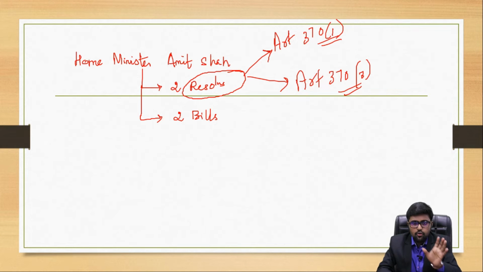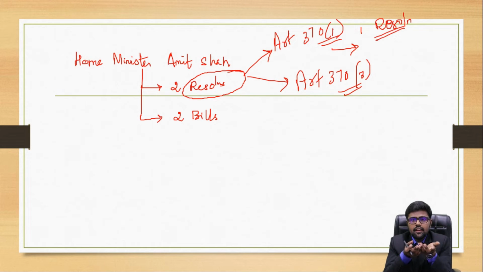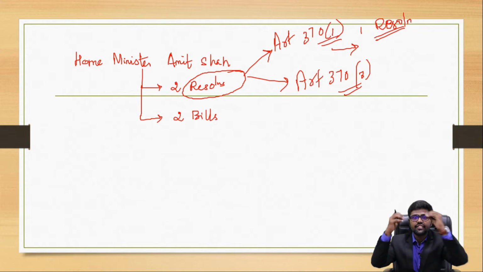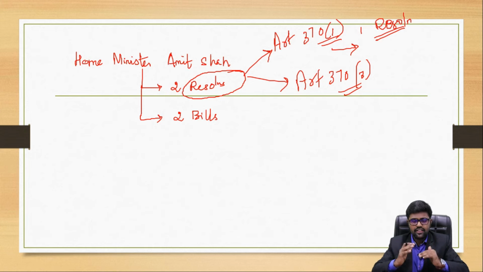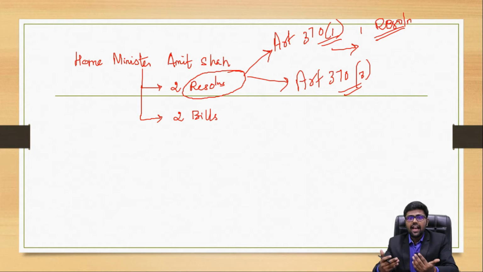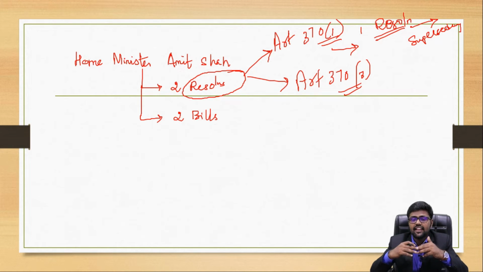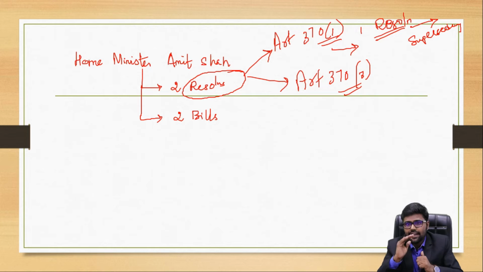Now I will just tell you what's happening. Using the first one, there was a first resolution. The resolution is trying to give effect to all the Indian constitutional provisions in Jammu and Kashmir. Now it's fully integrating Jammu and Kashmir as part of India. Full integration is happening. It is also superseding, replacing the Presidential Order 1954.